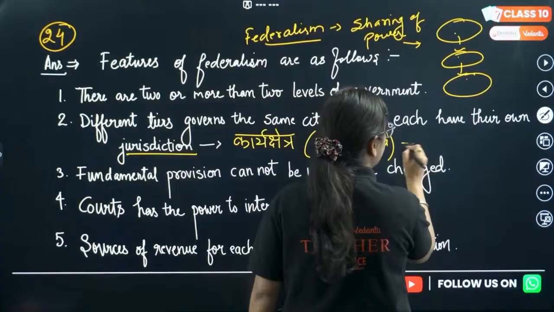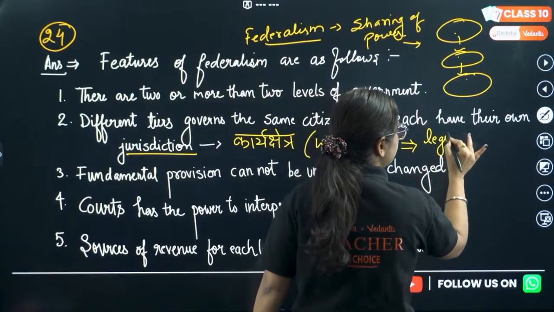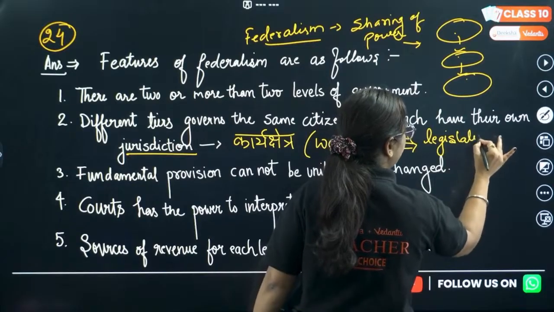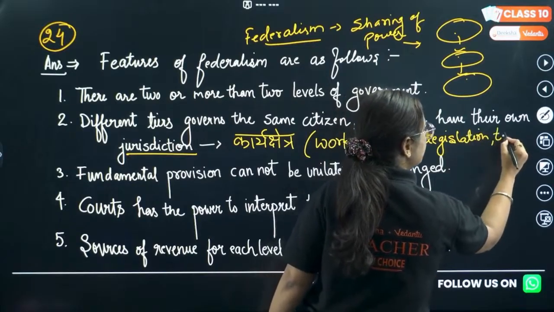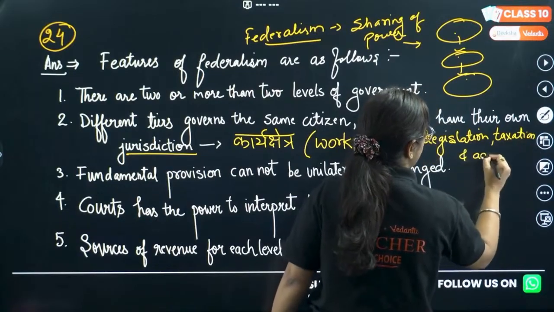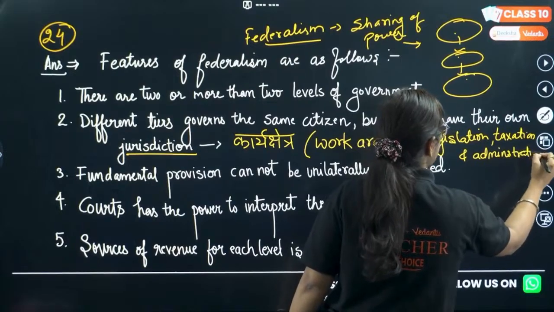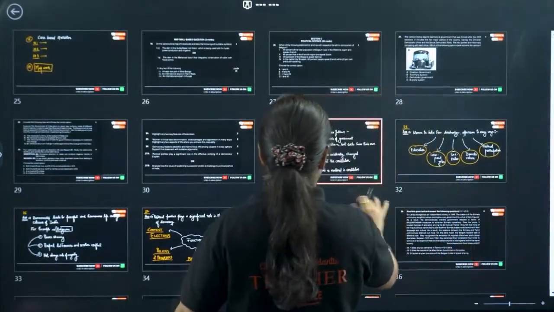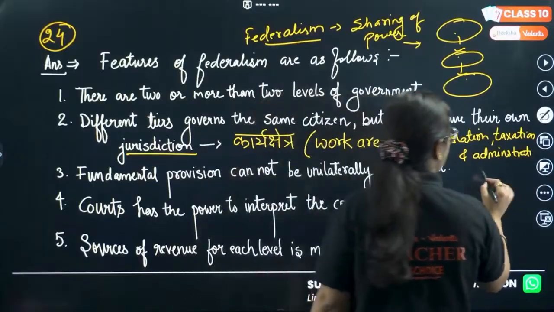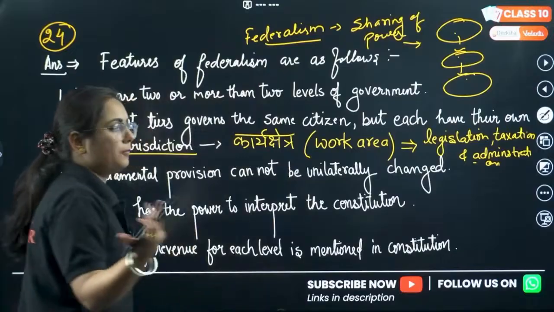Each tier has different jurisdiction in the matters of legislation, taxation and administration. According to the question, as it is asked for 2 marks, this much is more than enough, but we'll study it like a 5 marker question.